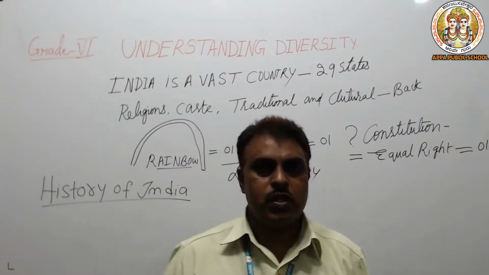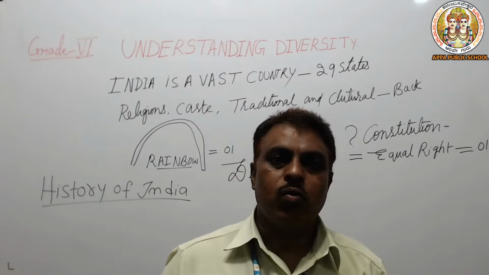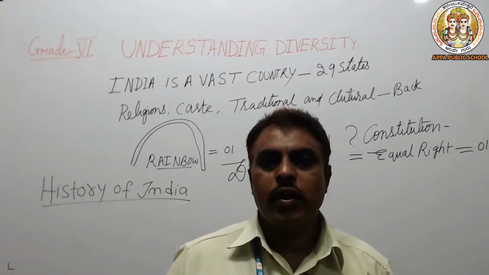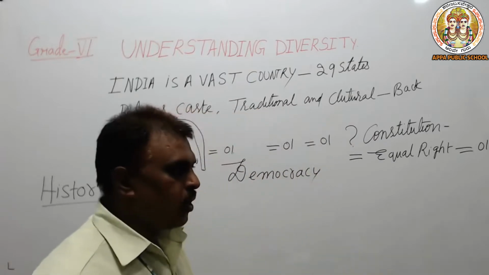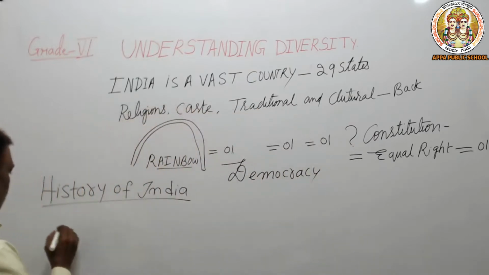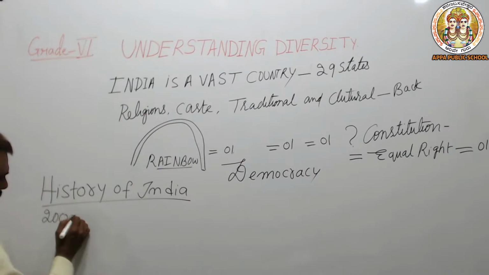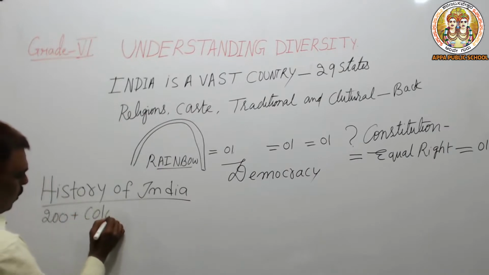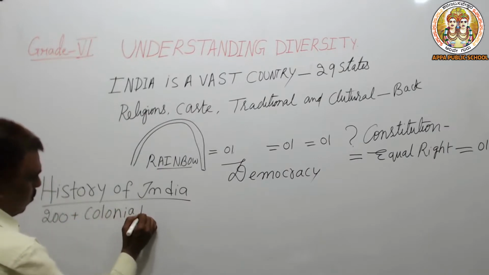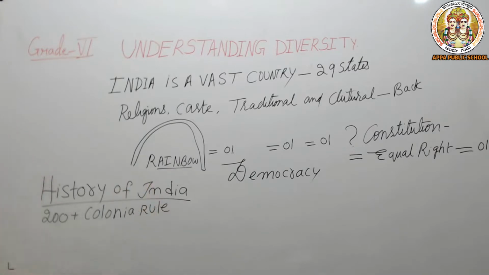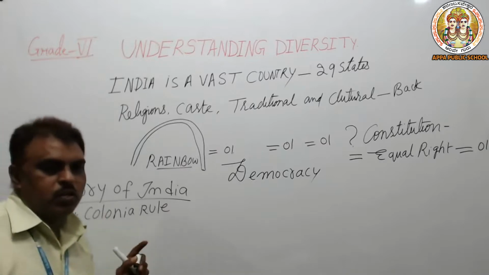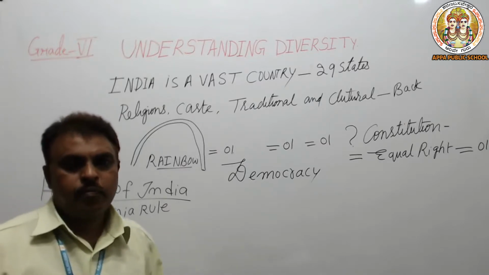Because of their selfishness, one rule was followed, called the divide and rule policy. Before that, how did it happen? We were under colonial rule. In this colonial rule, the people of India were treated very badly.